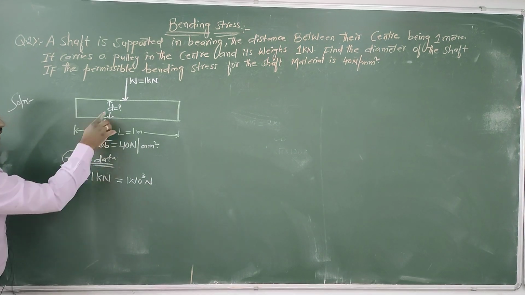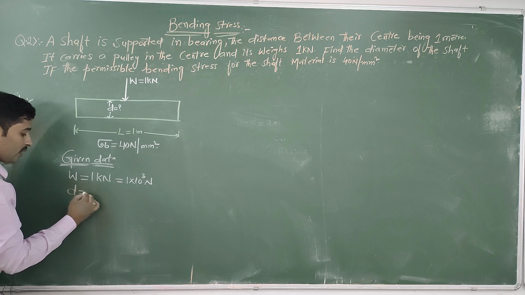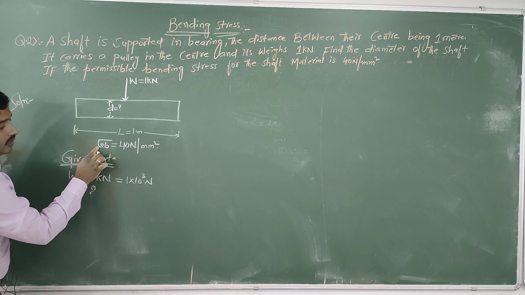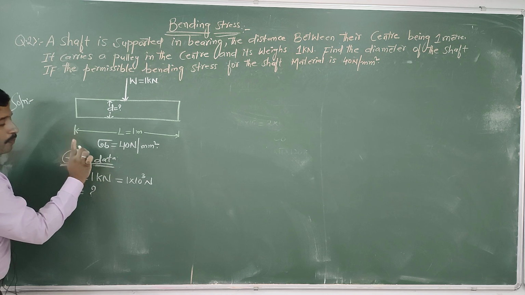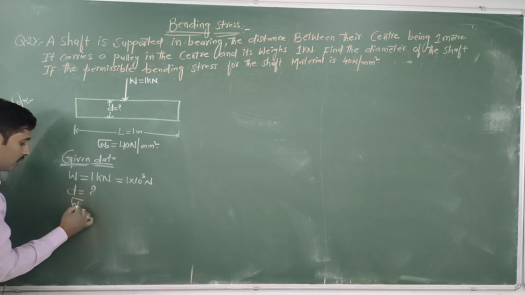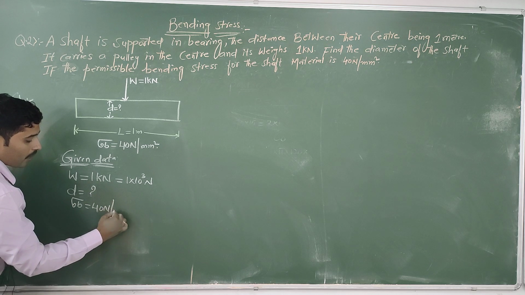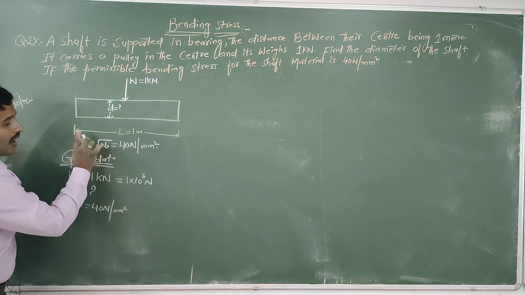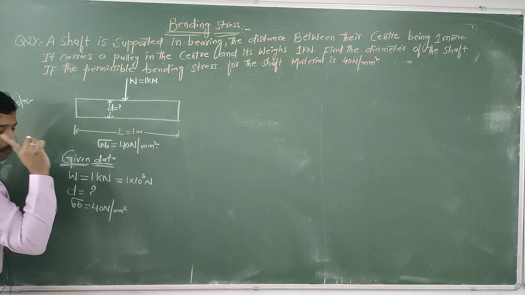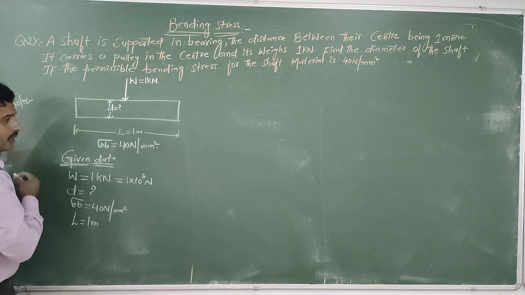The diameter of the shaft we need to find out. The permissible bending stress is given as 40 Newton per mm square. And the length of the shaft is given as 1 meter.